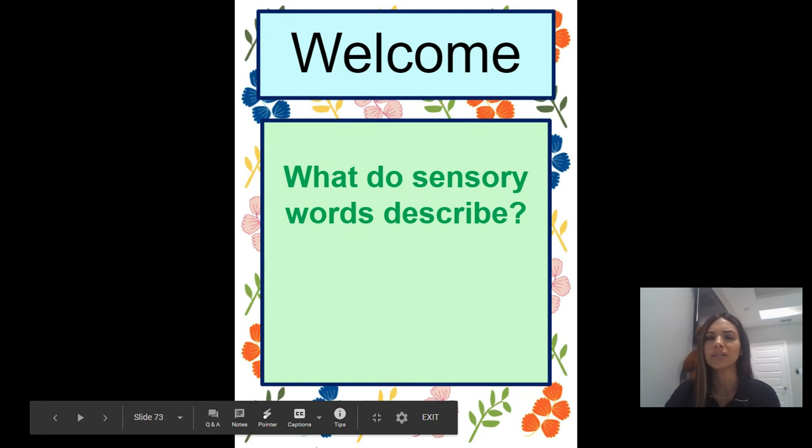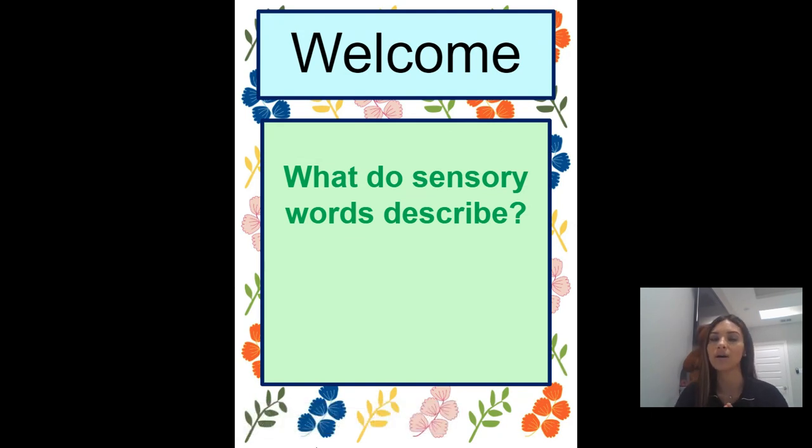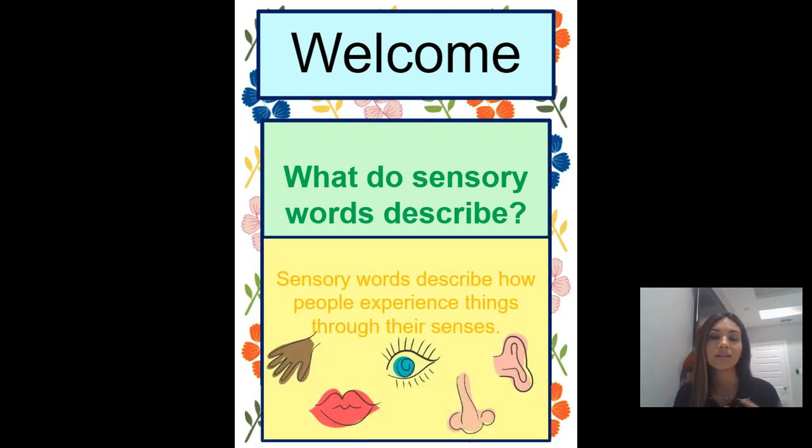Now, what do sensory words describe? First of all, what are the 5 senses? Who remembers? See, smell, taste, hear, and touch. Yes. Sensory words describe how people experience things through their 5 senses. We just went over them: how they see things, how they smell them, how they taste, how they hear, what it sounds like, and how it feels. Good job, boys and girls.